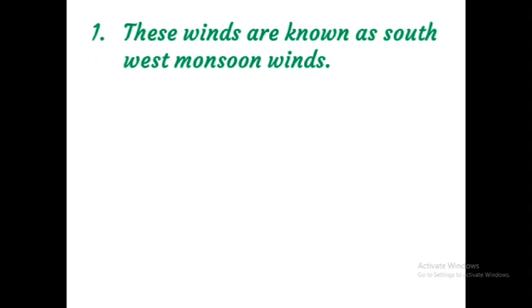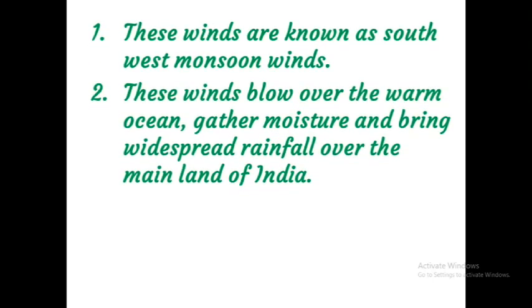These winds are known as southwestern monsoon winds, and these winds blow over the warm ocean, gather moisture and bring widespread rainfall over the mainland of India. Up to here you know. Is it, children? The wind coming from the southern hemisphere, crossing the equator and turning right, entering our land, that wind is called southwestern monsoon wind. And these winds blow over the warm ocean and gather moisture, bringing widespread rainfall over the mainland of India. Clear, children? Okay.